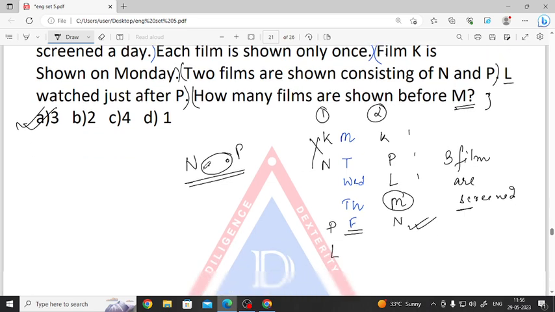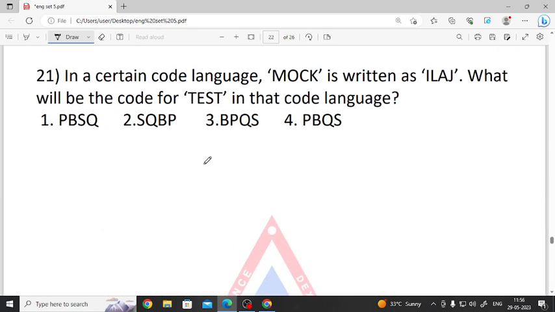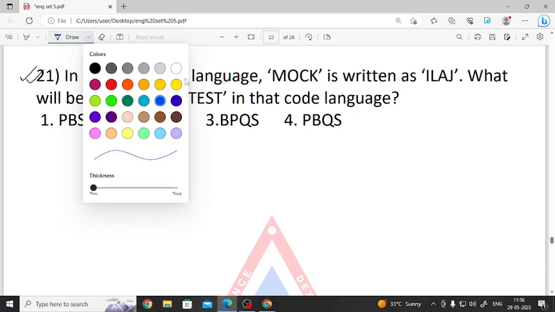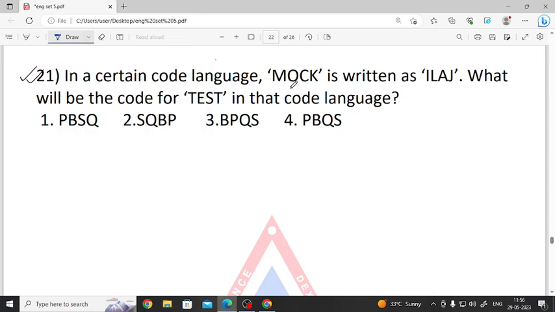ठीक है, चलो next. Okay, next question. What does the next question say? In a certain language MOCK is written as ILAJ. So what will be the code for TEST? MOCK is given as ILAJ.